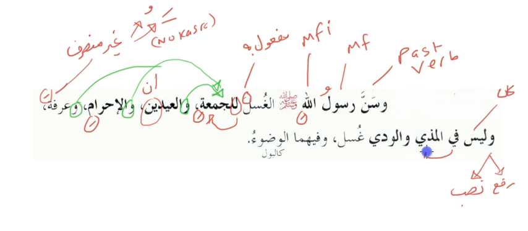Fi, fil madhi, and the waw is the ataf, so the ataf goes on to madhi, and therefore the fi will also be affecting wadi. Fil madhi wal wadi. And the word ghusl is ghuslun. Why is it ghuslun? Because this is the ism of laysa. Laysa ghuslun fil madhi wal wadi.